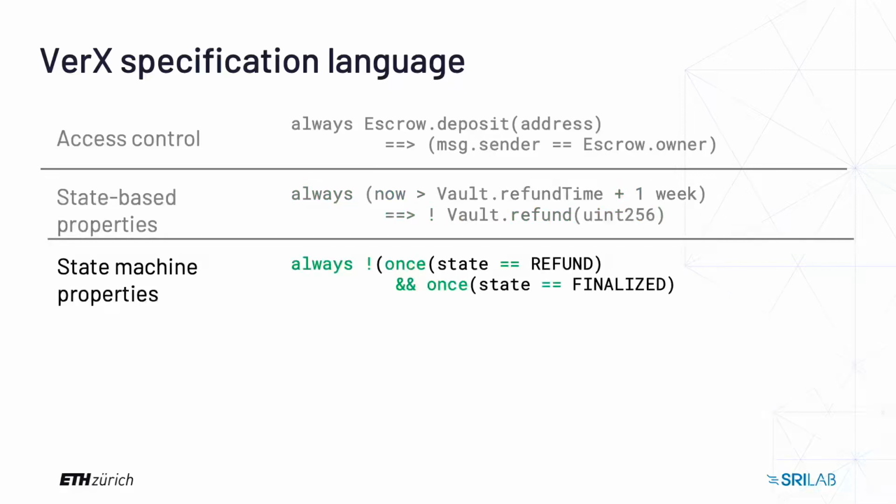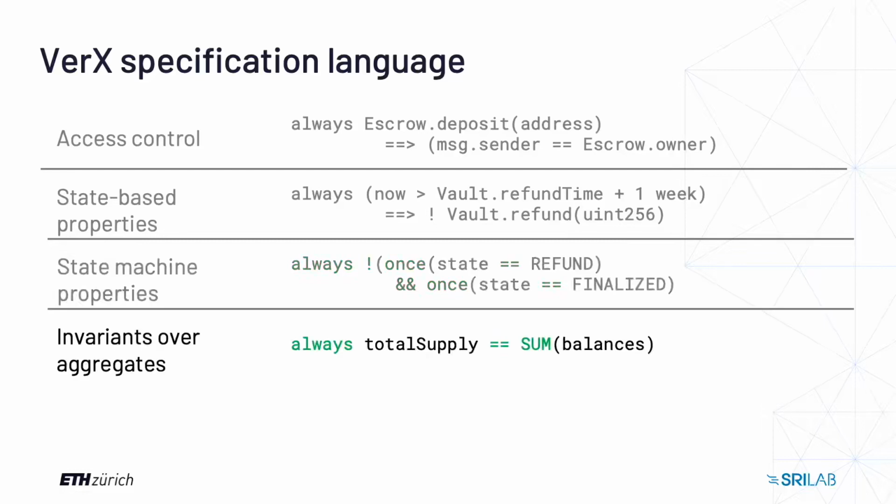Next is the state machine property. Smart contracts often implement this pattern, and with VerX we can check whether the transition from one state to another happens according to the model of a contract. Another kind of invariants we find in code are invariants over aggregates. This invariant is used by the most popular Ethereum technical standard, ERC20, that standardizes the token contracts on Ethereum. VerX makes it possible to track the changes of values in maps and arrays and verifies this property.